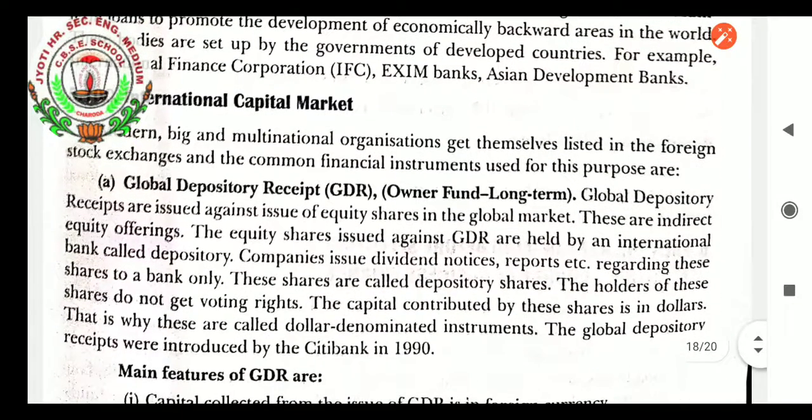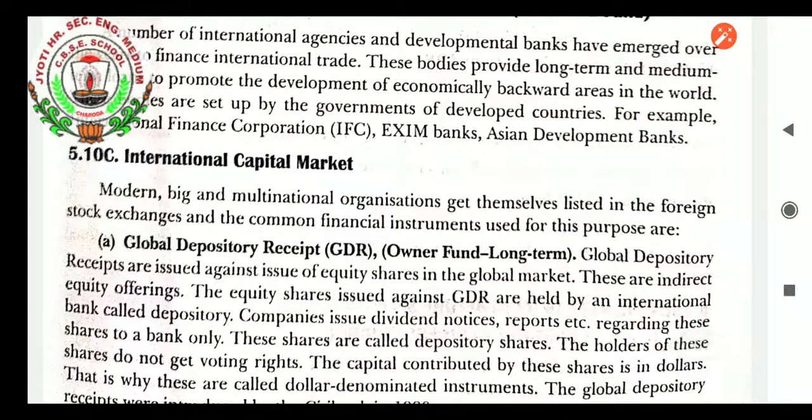Next is the international capital market. When we see the international capital market, students, this is the market which provides an international source of finance. Like the stock market, which provides the source of finance from the Indian market, the international capital market will provide you the source of capital from international sources. Modern big and multinational organizations get themselves listed on the foreign stock exchange.